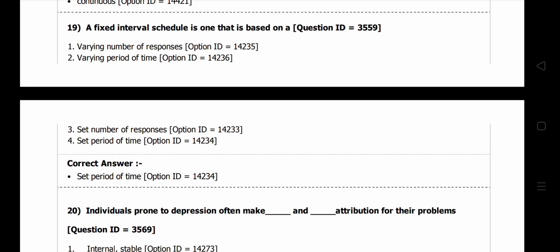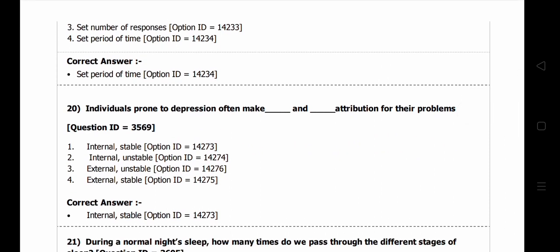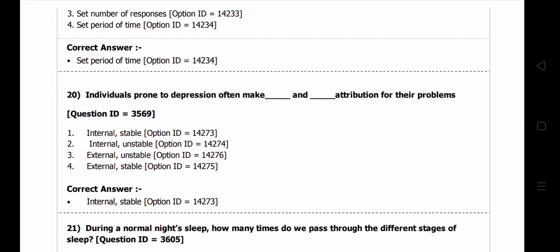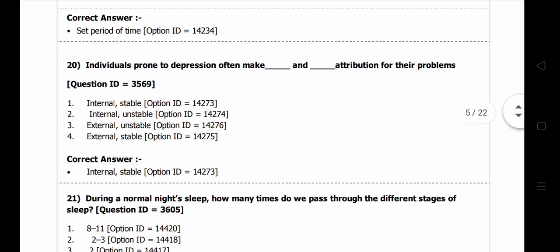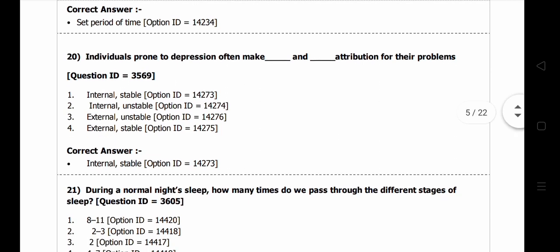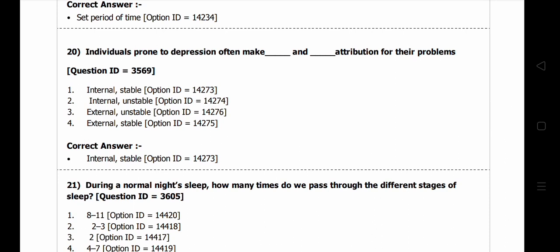So next we will move into question number 20. Individuals prone to depression often make dash and dash attribution to their problems. So here we have a concept called attributions. Most persons who have depression-related problems generally make internal attribution to their own problems, and stable attribution to their problems.